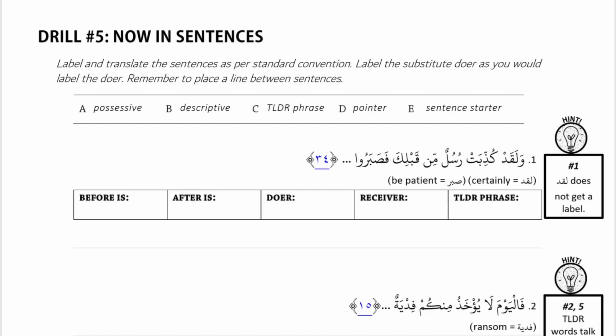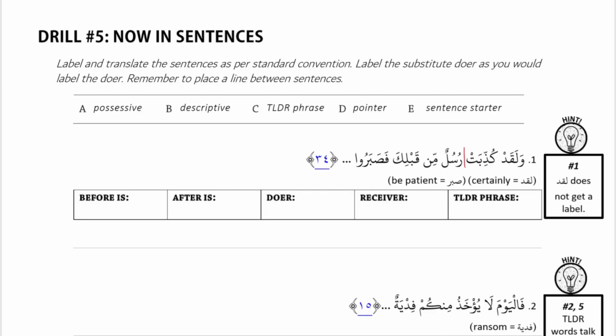لقد كذبت رسل من قبلك فصبروا. All right, so this is an action sentence because كذبت is an action. Okay. It is past tense. Good. And it is also passive because we have U on the first letter, E on the second to last.